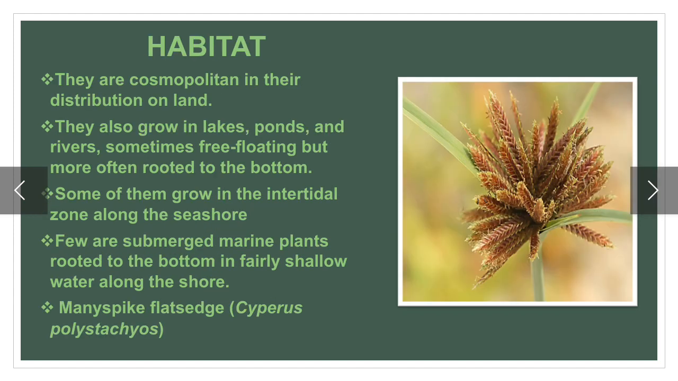Habitat of monocot. They are distributed worldwide. They also grow in ponds, lakes, rivers, some are free-floating plants, and some are present at the bottom of the water and rooted inside the soil.